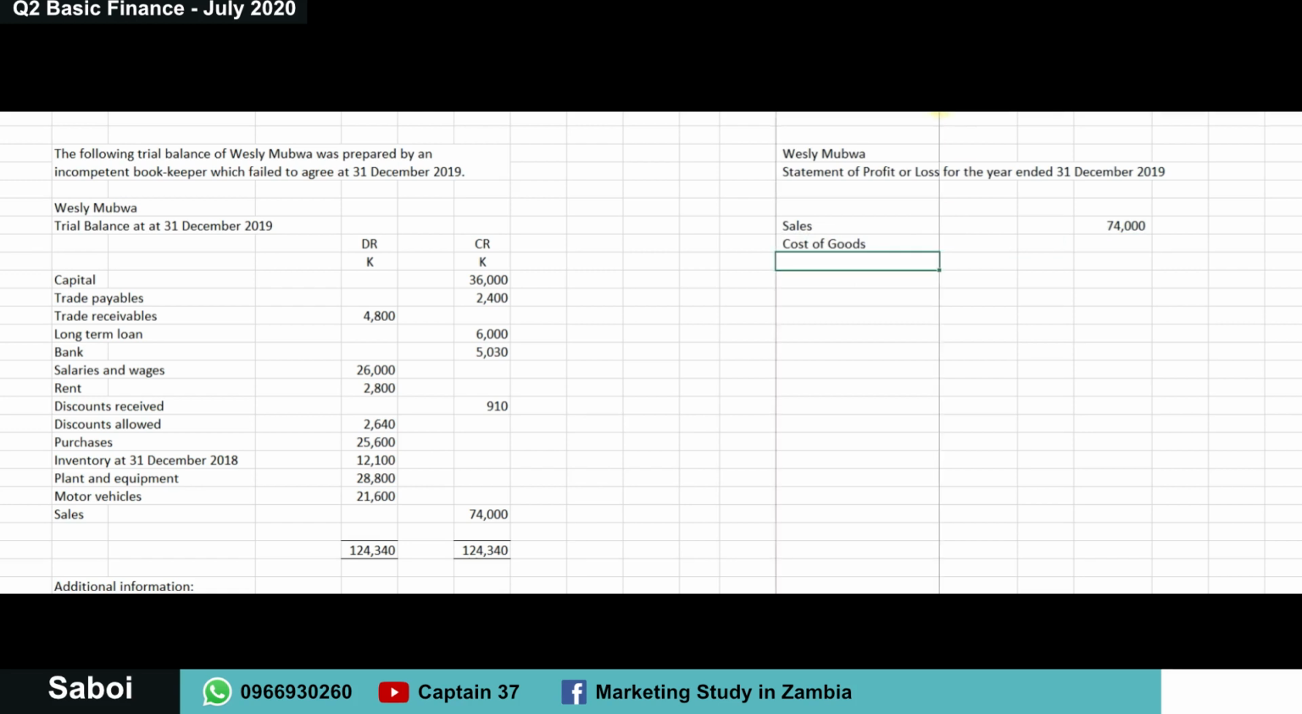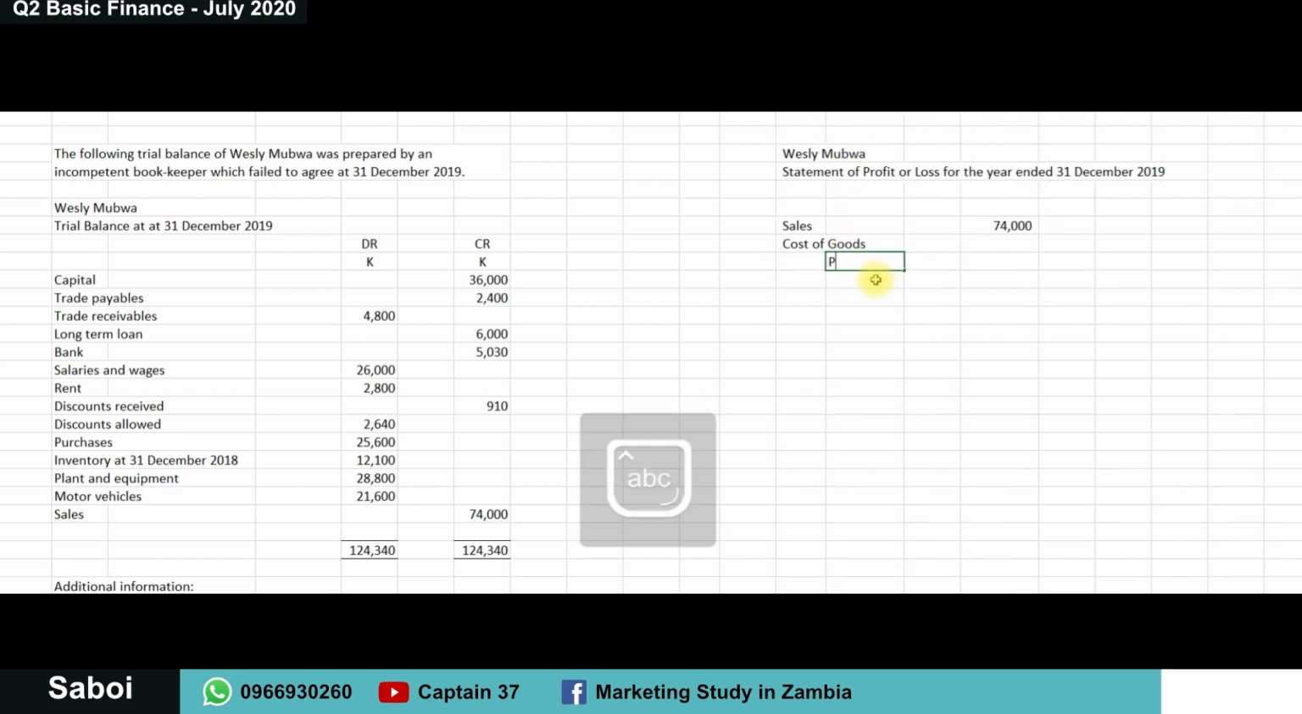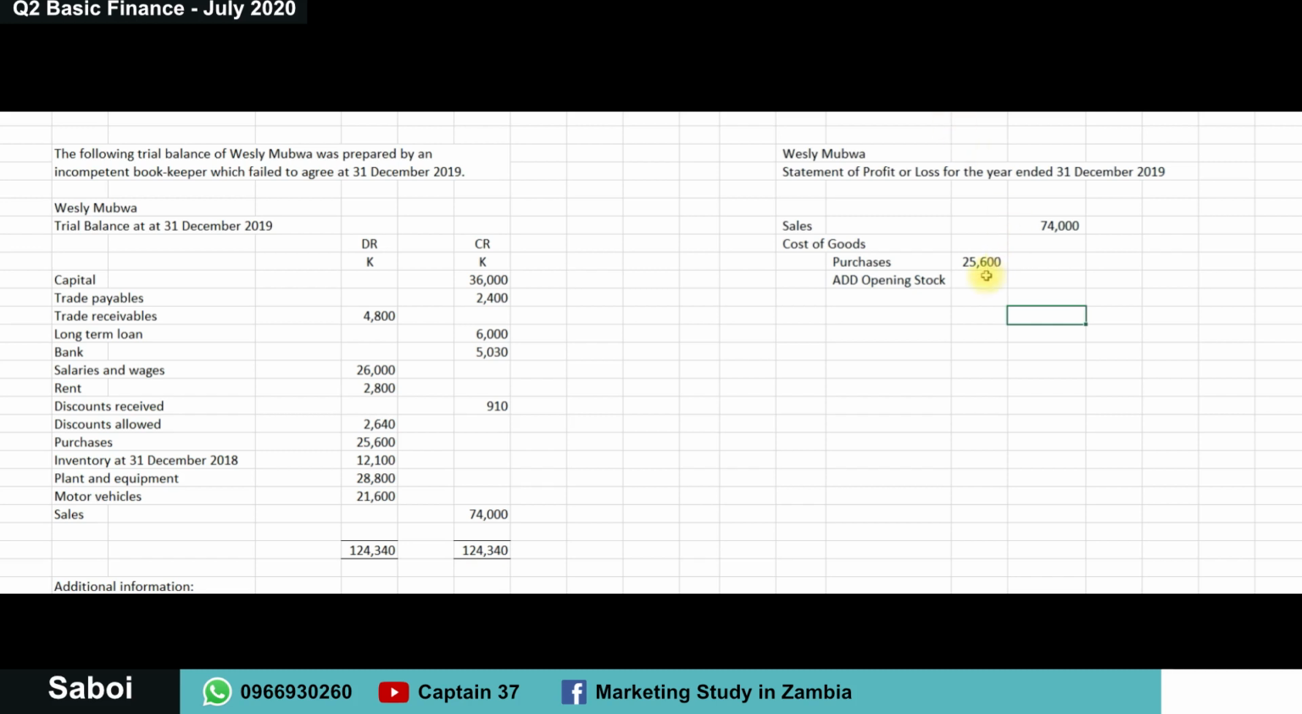What is cost of goods made up of? Okay, let me just move that like that so that I can be clear. Cost of goods includes purchases. Okay, purchases. How much money for our purchases? There we go back to our trial balance and look for purchases. Purchases is right over here. Okay, that's purchases. We add opening stock. Opening stock. Okay, just let me move that back here so it is correctly ordered.